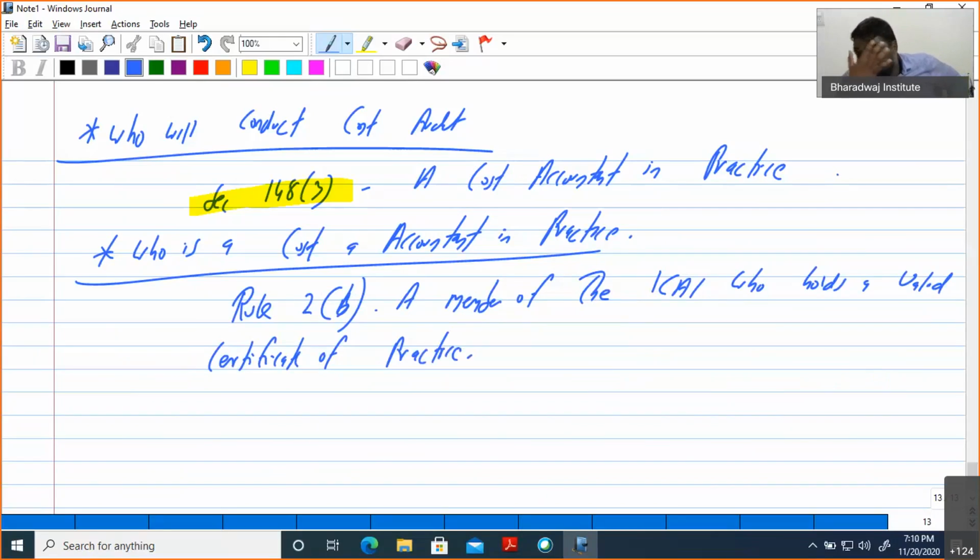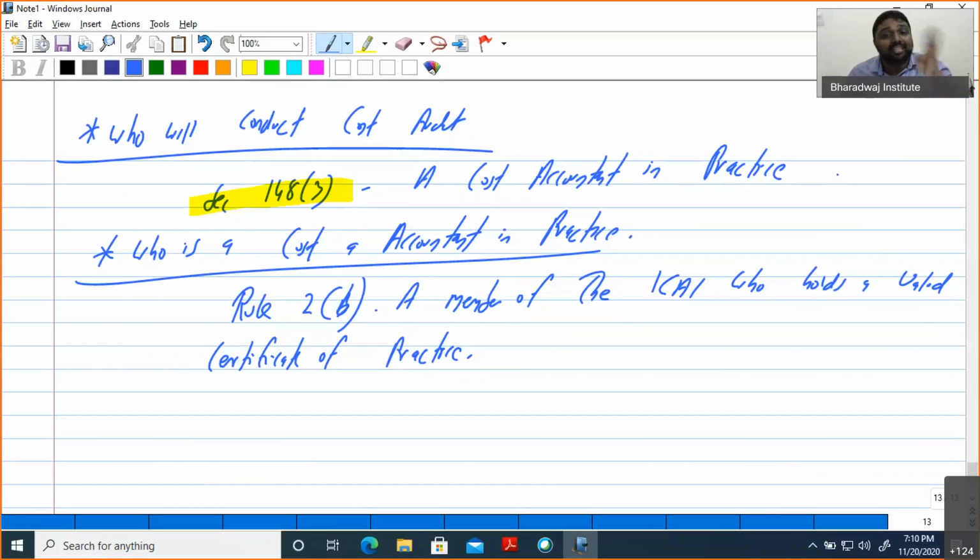So you will ask, what is meant by a valid certificate of practice? That means I am one of the members of the cost accountants body, and I am also a cost accountant in practice. See, being valid means, being a member, we have to follow certain conditions. First thing, annual subscription fees. Being a member, I have to pay an annual fee in two parts: one is the membership fee, another is the practice fee. Membership fee, I guess, is 1,000 rupees. Practice also 1,000 rupees. So 2,000 rupees we have to remit. If you are not remitting this 2,000, you don't have a valid certificate.